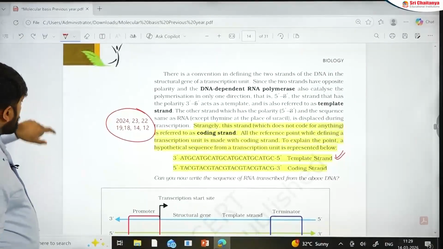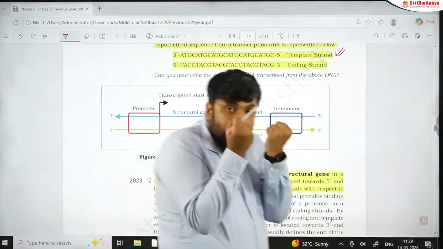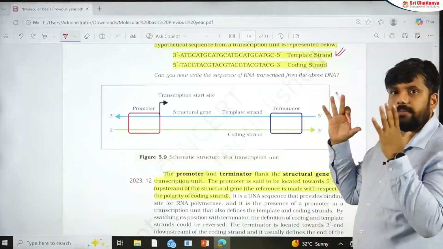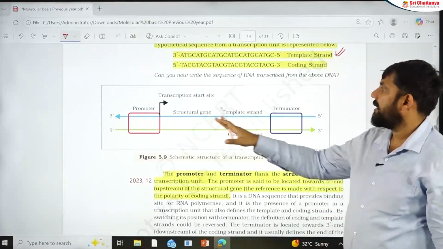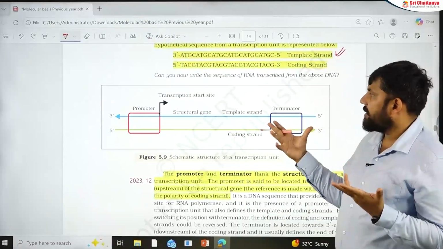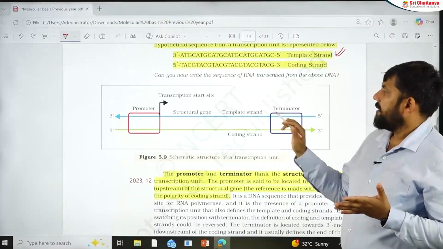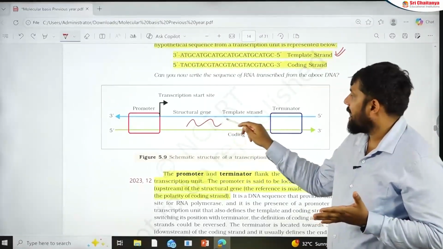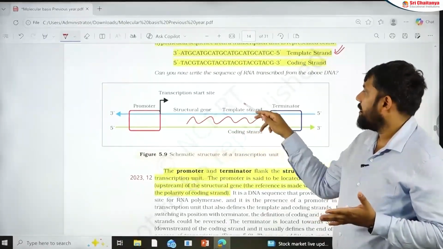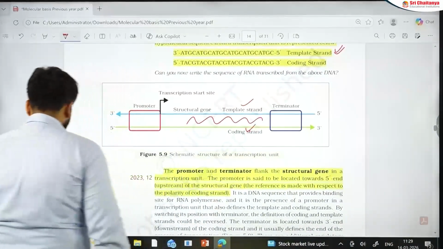Let's go to the next one. Again, this diagram has appeared. Please make this right now in front of me, burning this image into your head. Whenever the diagram is given, I am looking at this diagram, and every time I am looking at this diagram correctly only. Very, very important section. Though the entire thing is the structural gene, NCERT has written structural gene here, template here, and the coding strand on this side. Just make this mental note. Very, very important section. Let's go to the next part.